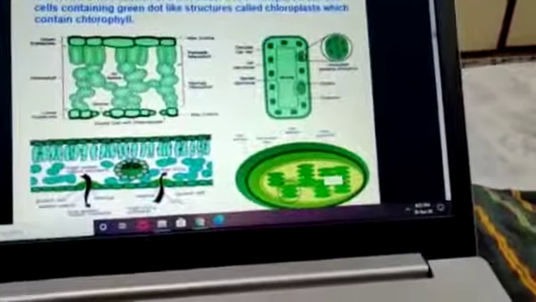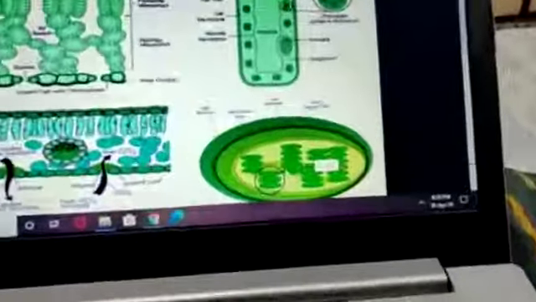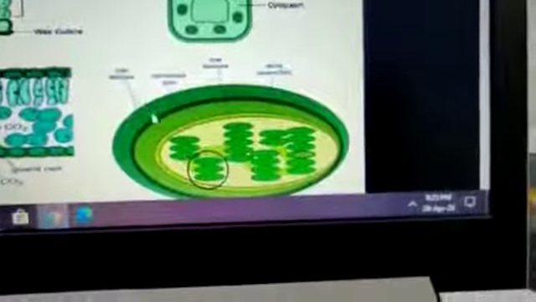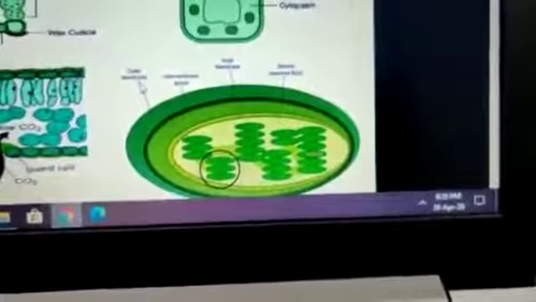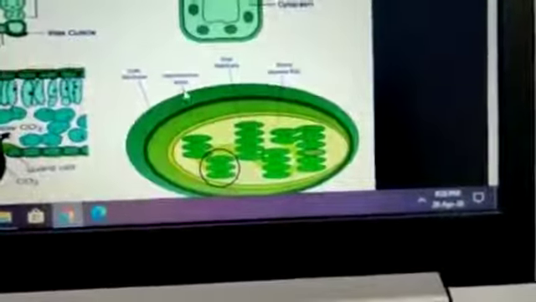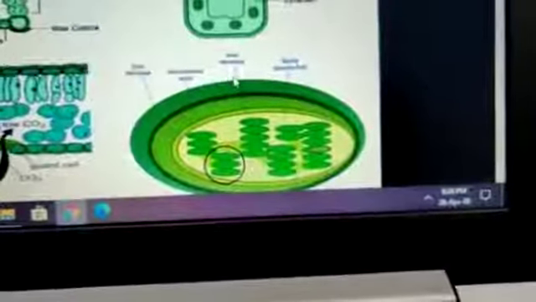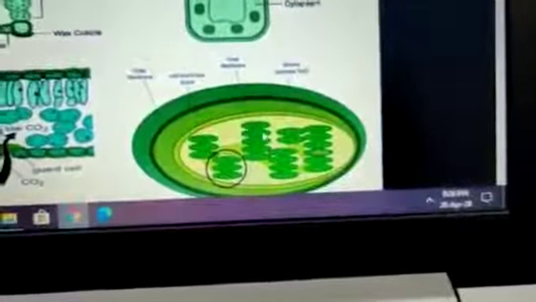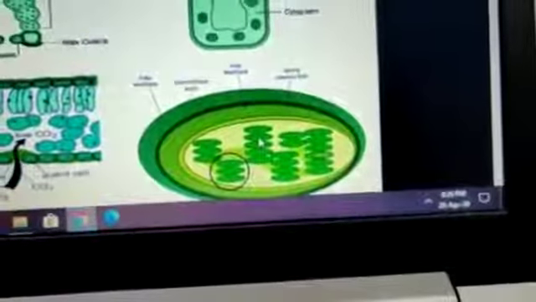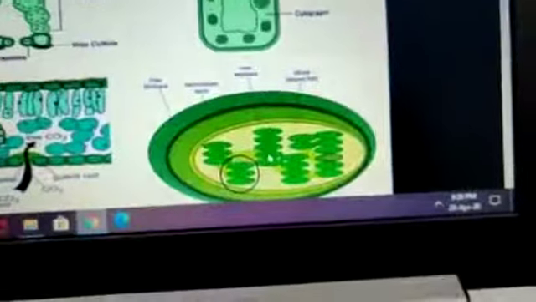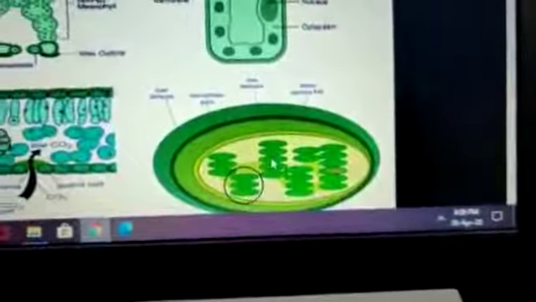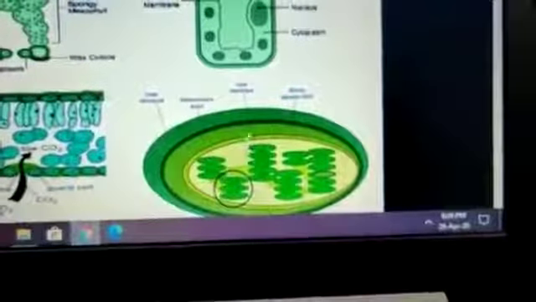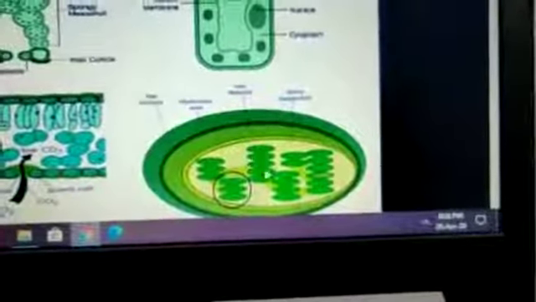And now this is the structure of a chloroplast. I'll focus. See, this is a chloroplast, double membrane: outer membrane, okay, inner membrane, and these are the grana, singular granum. If we place coins one above the other, it forms a pile. So similarly, singular is granum, and when a number of grana are joined to each other, the whole is termed as grana.